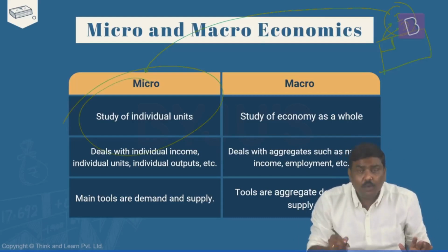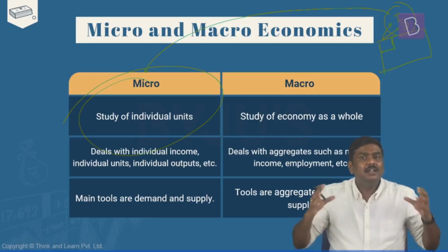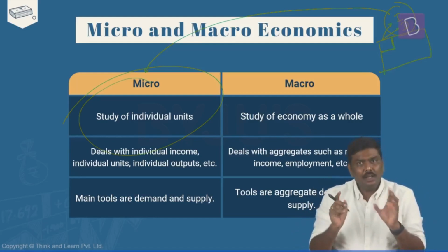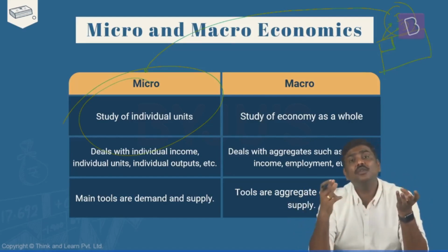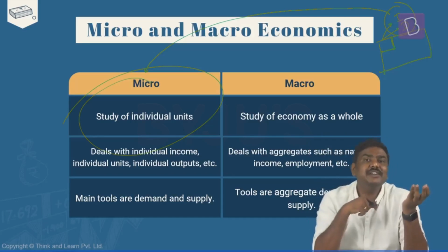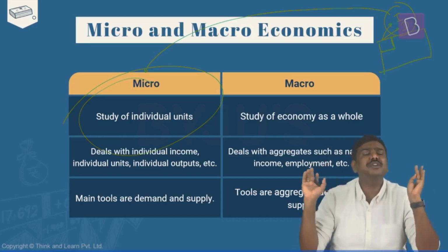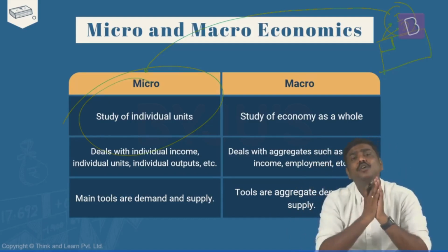Whereas rather than studying only one house or one household, what if I take the total income generated by all the 10 households? That is, the whole economy is considered now. Whatever is the total number of households, what is the total income generated by them? What is the number of companies present in India? What is the total production done by all the companies? What is the total expenditure done by the government?